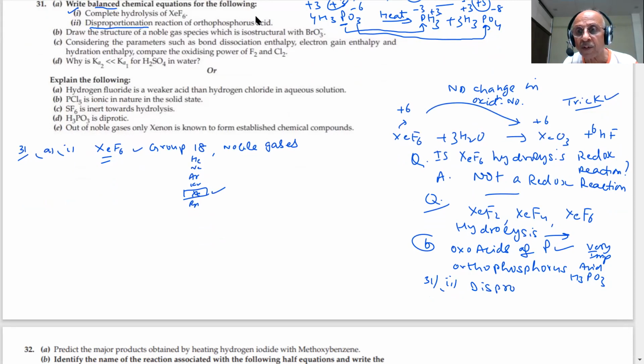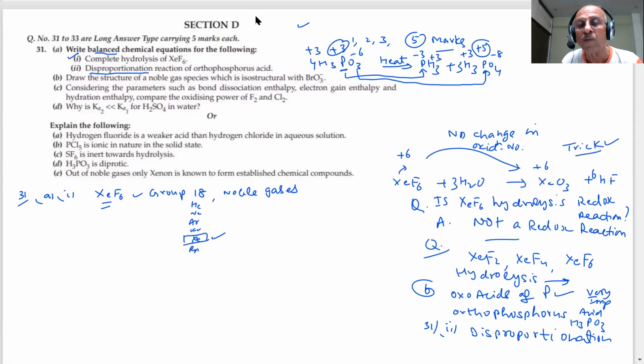Disproportionation. One of the questions is usually asked in the paper on disproportionation reaction. Student, simultaneous oxidation and reduction of the same element takes place. Also this is important because this reaction involves the preparation of phosphine. Phosphine gas, student, is important in our course. How to prepare phosphine, PH3? It's a poisonous gas. So it can be prepared by heating the orthophosphorus.